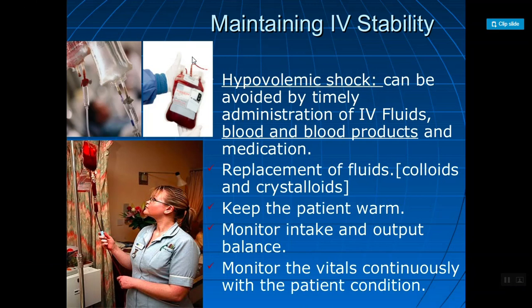Not every patient is given the blood, but the patients who are having some critical surgeries, who are having severe anemia or who are having excessive blood loss at the time of surgery, then they are given the blood transfusion and medication. Next, replacement of the fluids. Because there are chances that the fluid may be lost at the time of surgery in the form of blood. So replacement of the fluids. Next, keep the patient warm.